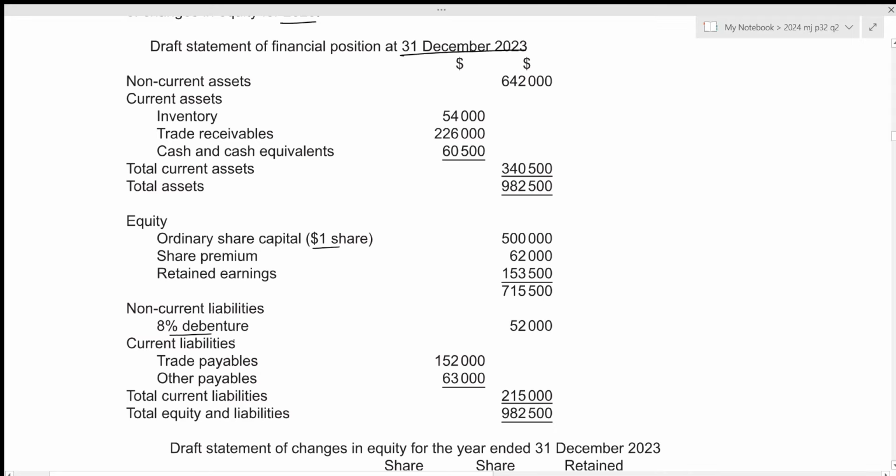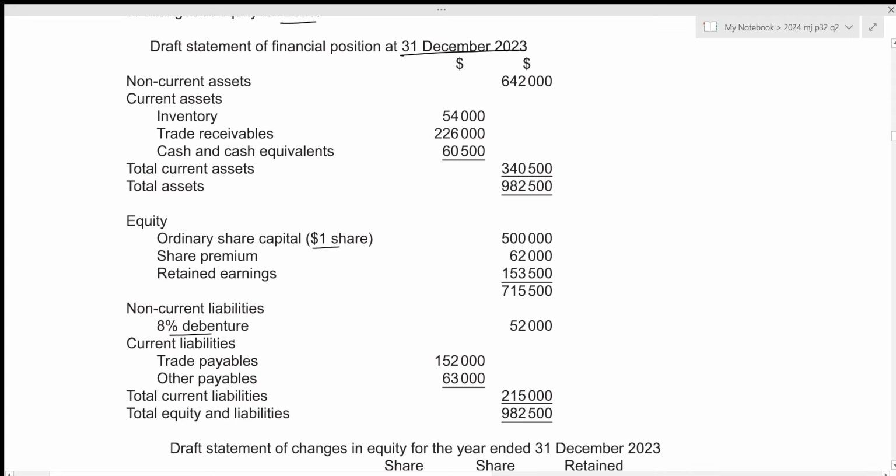Then the depreciation charge for 2023, which is again 1,600, should be deducted from the profit for the year and the value of non-current assets. That will be all for depreciation on buildings.